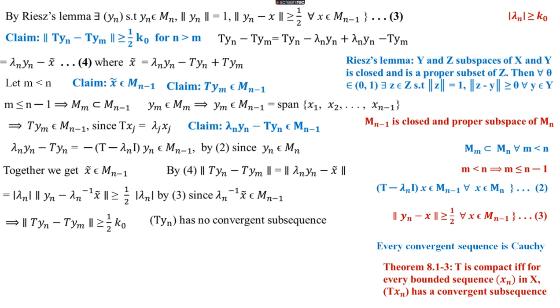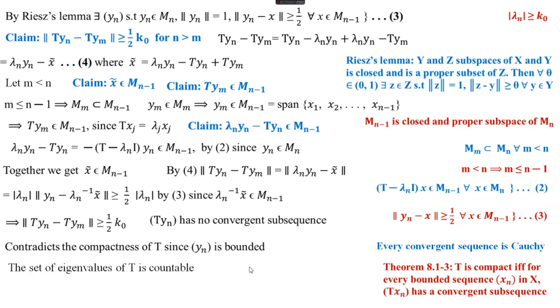So this says that the sequence Tyn has no convergent subsequence, because every convergent sequence is Cauchy, and since this cannot become a Cauchy sequence, it cannot have a subsequence which is Cauchy either. So this sequence Tyn has no convergent subsequence, and this is a contradiction to the compactness of T, because using theorem 8.13, for every bounded sequence yn, Tyn has a convergent subsequence. But here we get Tyn has no convergent subsequence, while T is compact and yn is bounded. So we get a contradiction.